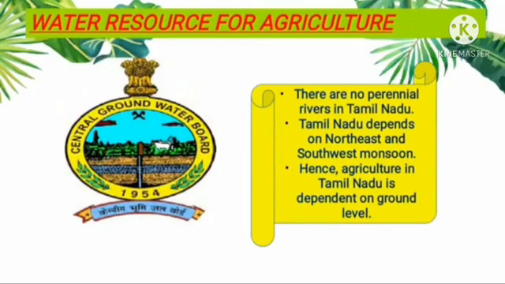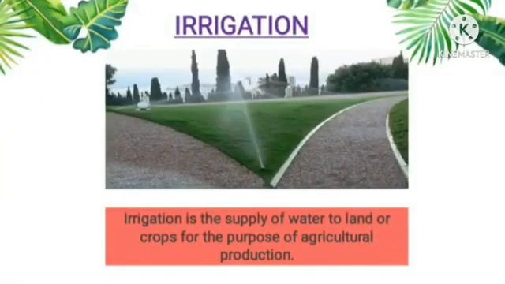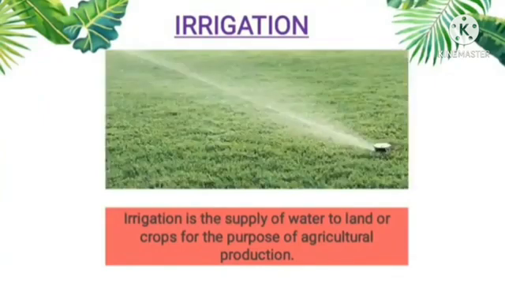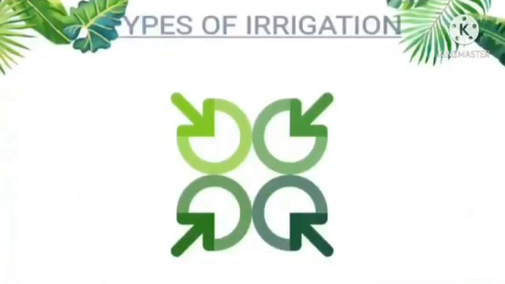Central Groundwater Board, CGWB, monitors the level and nature of groundwater. So, children, the nature and level of groundwater is monitored by the Central Groundwater Board. Children, do you know what is irrigation? Irrigation is the supply of water to land or crops for the purpose of agricultural production. So, the supply of water to land or crops for the purpose of agricultural production is known as irrigation.